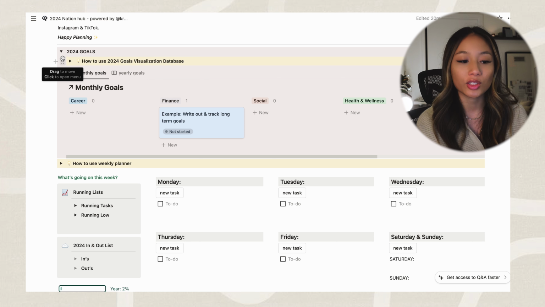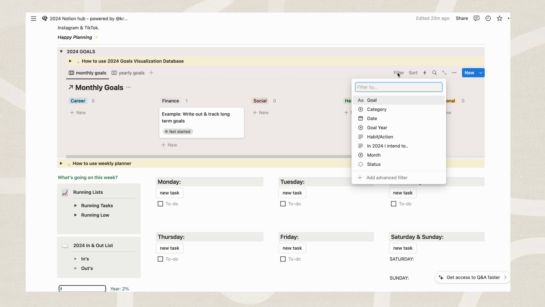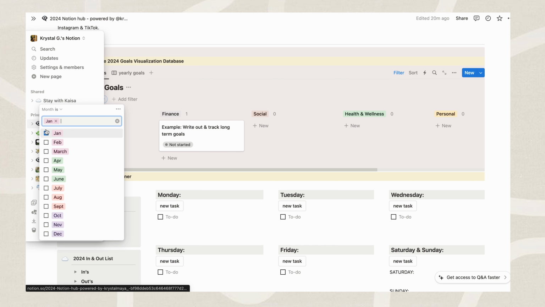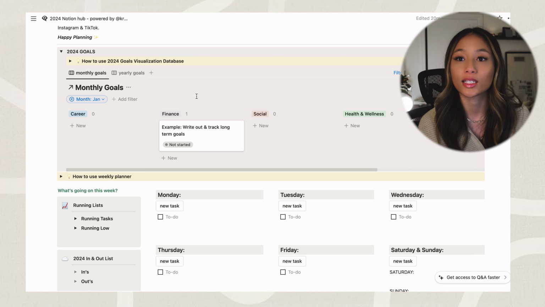I do want to mention that you should have a filter already selected to view your goals for that month. But if you can't see that, how to easily add that is all you do is go to filter and you select month, select whichever month that we're in. So for January, you'll see only your January goals. Just making sure every single month you're going here and updating the filter so you're seeing the correct goals.